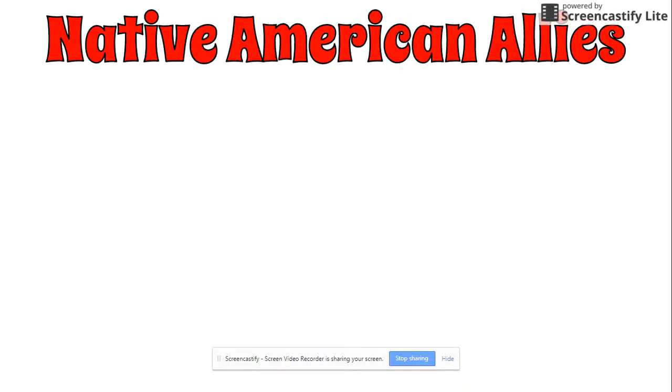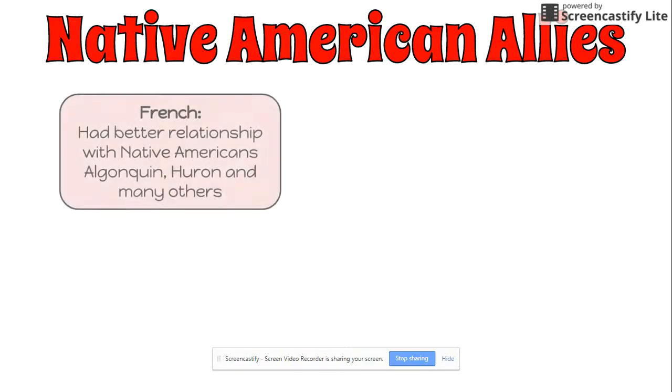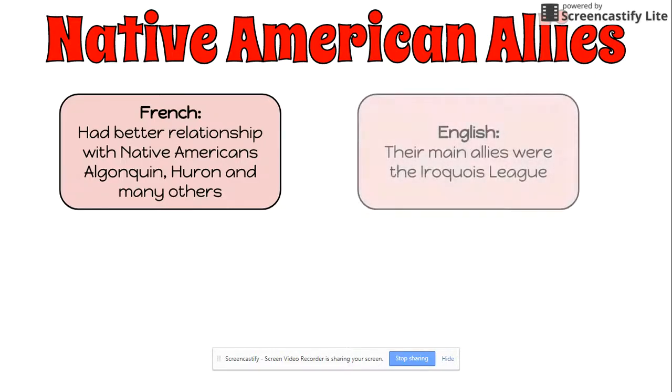And if we take a look at Native American allies and we compare the French and the British, right, it's very different between the two groups. The French had a better relationship with the Native Americans. They had allies in the Algonquin, the Huron, and many other tribes. And that was mainly because the French were fewer in number in comparison to the British, right? They traded European goods. They didn't try to take over large portions of Native Americans' lands. They had married into and learned the language of a lot of these Native American tribes. So it was a very different relationship than with the British, who were more hostile.